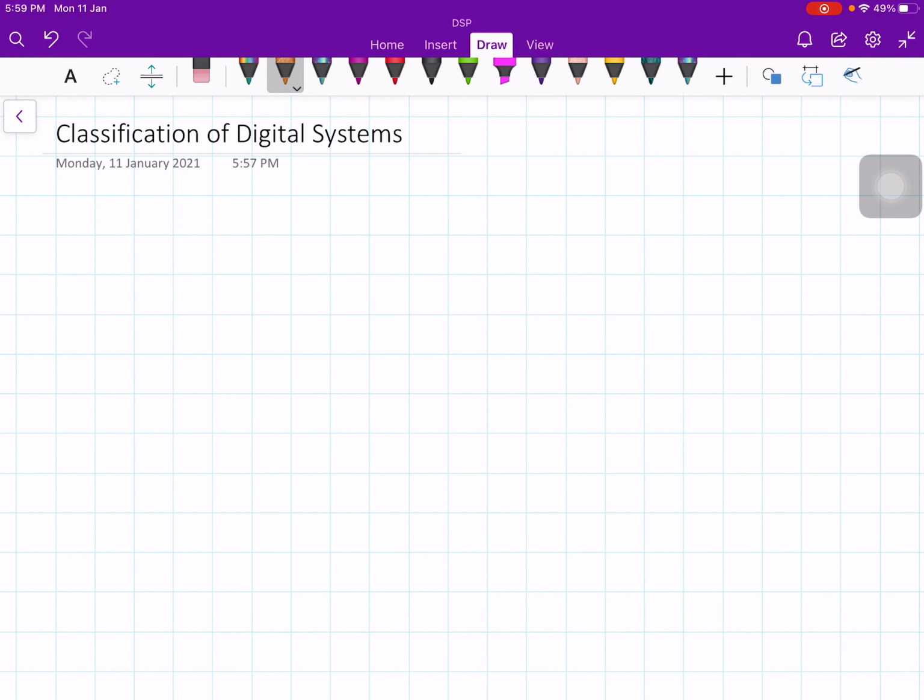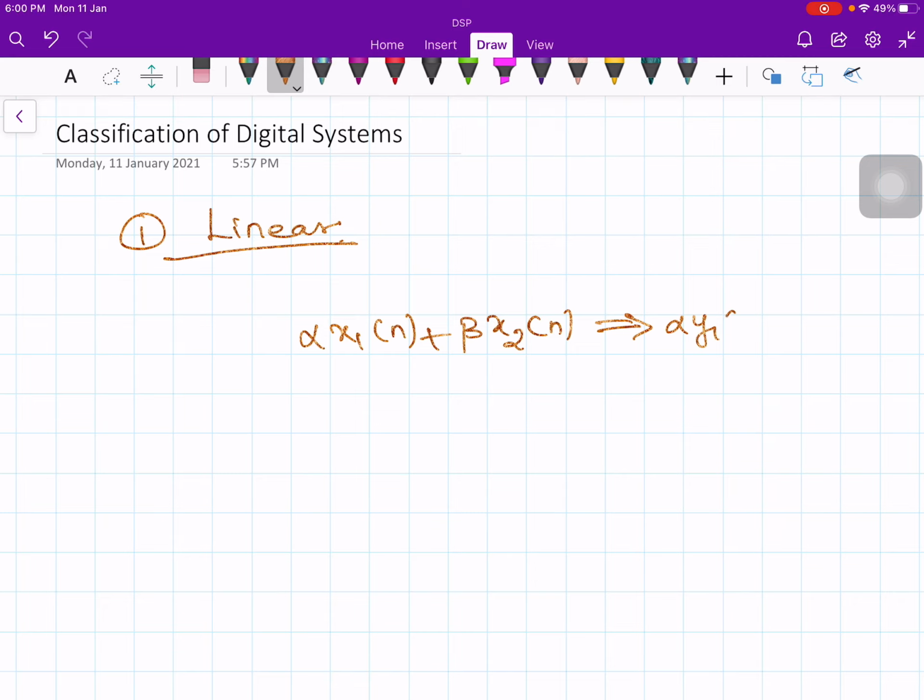Okay, in this lecture, let us talk about classification of digital systems. So the first classification is linear systems. A digital system is linear if and only if alpha times x1 of n plus beta times x2 of n gives rise to alpha times y1 of n plus beta times y2 of n. Okay, so you notice that linearity implies two principles.